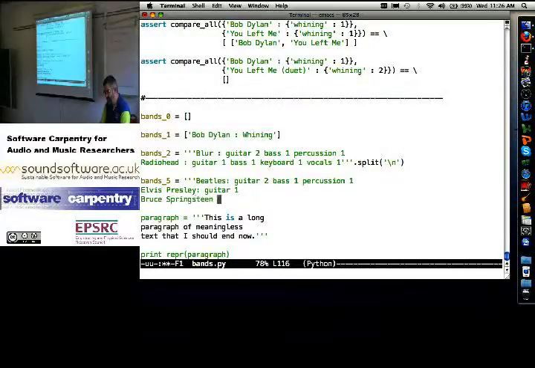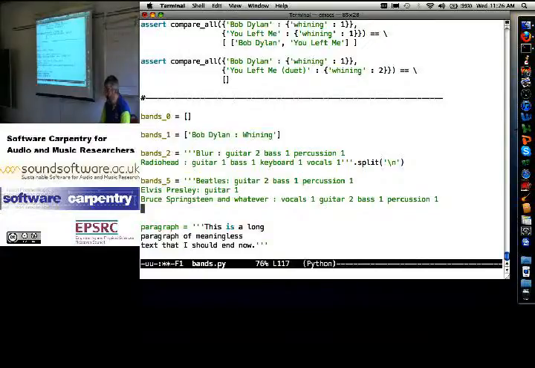Bruce Springsteen and whatever. Right? Vocals 1, guitar 2, bass 1, percussion 1. Pick somebody else, preferably short. Beg pardon? U2. Yeah, we're winding up with a whole... what's your favorite string quartet? Somebody here must listen to classical music. Give me a string quartet.